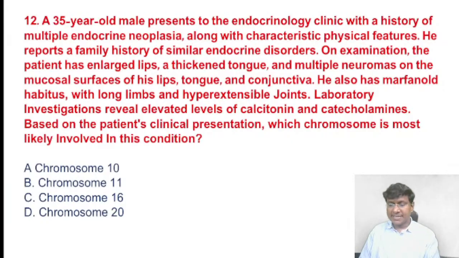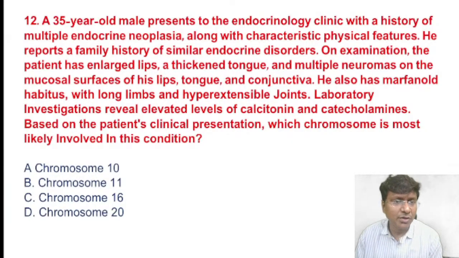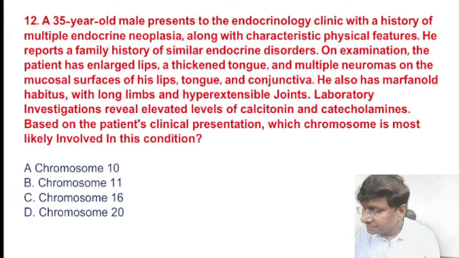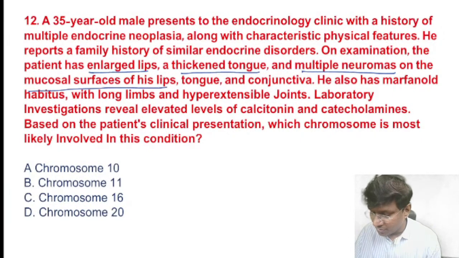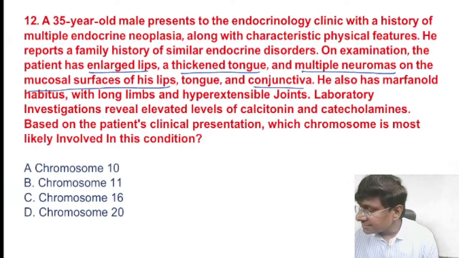Okay, now coming to the next question. We have a 35-year-old male presenting to the endocrinology clinic with a history of multiple endocrine neoplasia along with characteristic physical features. He reports a family history of similar endocrine disorders. On examination, the patient has enlarged lips, a thickened tongue, and multiple neuromas on the mucosal surface of his lips and conjunctiva.